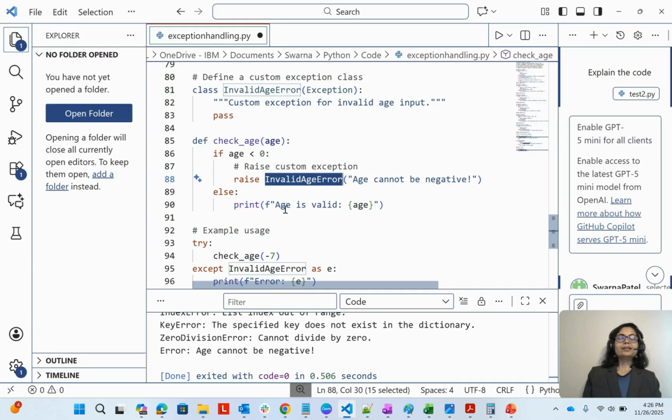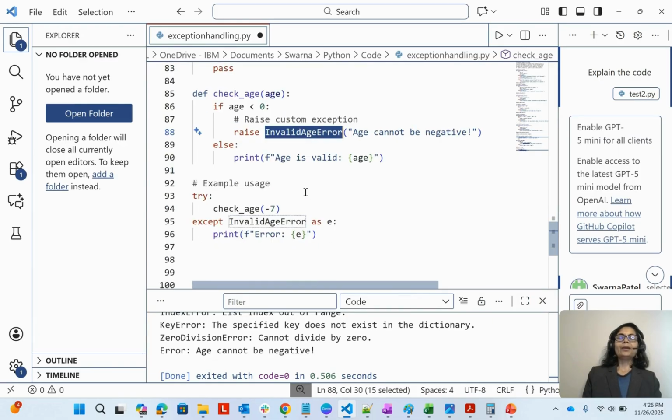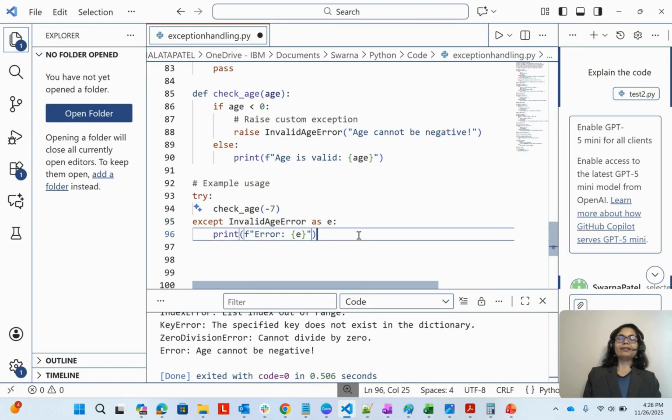Now else, age is valid. Now in the example, we can have check age -1, except InvalidAgeError as e, like how we have Exception. So this is our custom exception class, and then print error. Now let me save it and let me execute.